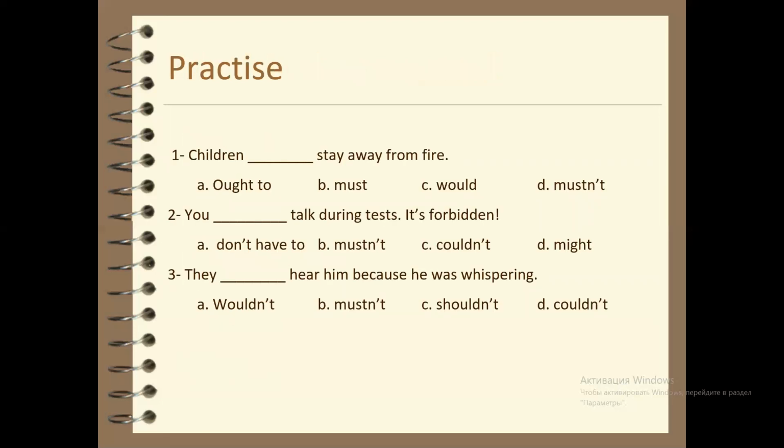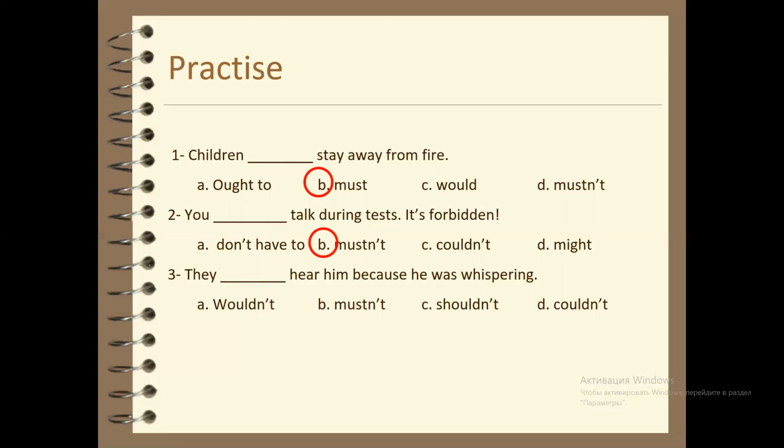Let's do some practice. Children, stay away from fire. You have to choose one answer. Children must stay away from fire. You talk during tests, it's forbidden. Choose one answer. A, don't have to. B, mustn't. C, couldn't. And D, might. You mustn't talk during tests. It's forbidden.